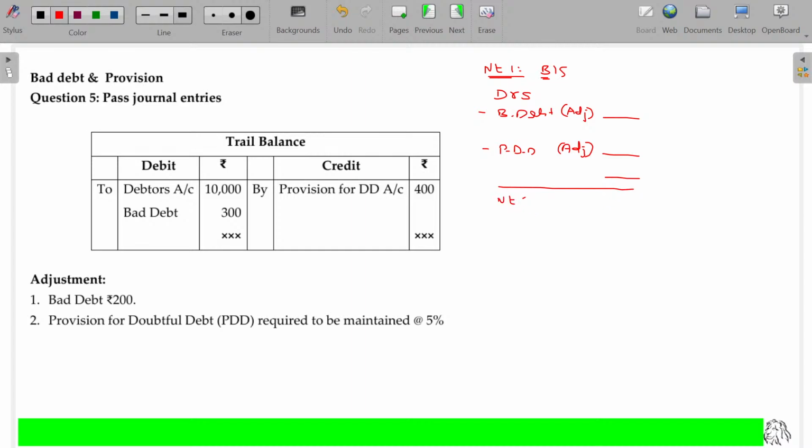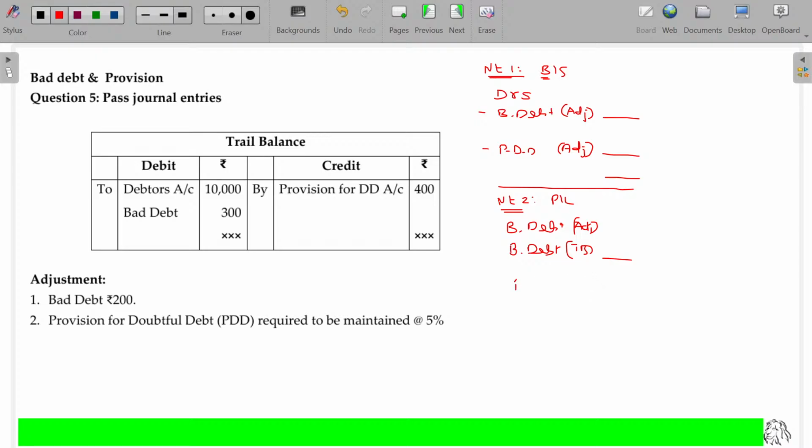Note number 2 is all about how this will be shown in the P&L account. Means there may be a shortage or surplus in PDD, which can be transferred to or received from the P&L account, where we have the bad debt given in the adjustment. Just now we found it out by subtracting from the debtors. Apart from that, we have the bad debt in the trial balance. The bad debt given in the trial balance is nothing but the journal entry for adjusting this, which was already done before the preparation of the final accounts. That's why it appears in the trial balance. So these are the two losses. Apart from that, next year's expectation is also there. That is also a loss.